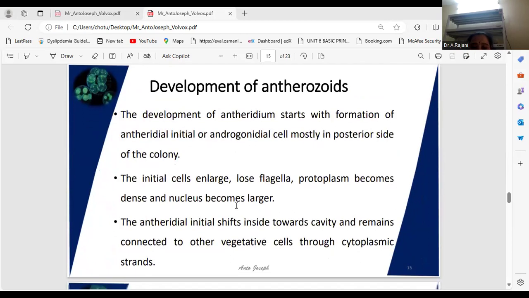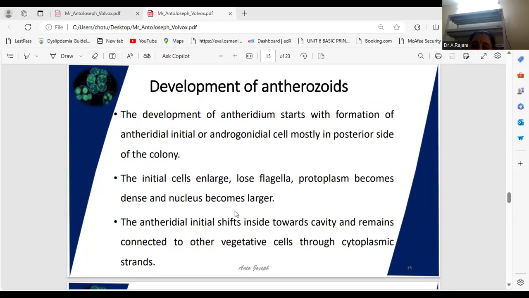How do antherozoids or antheridia develop? The gametangium which develops into an antheridium is larger in size than the vegetative cells of the colony. Its flagella are withdrawn, but it remains connected with the vegetative cells by cytoplasmic strands.